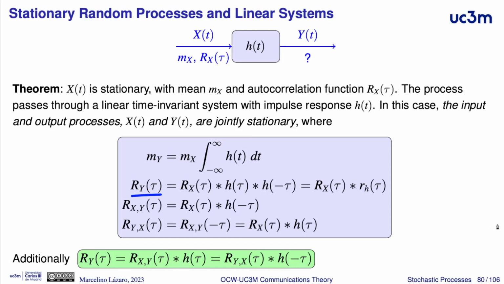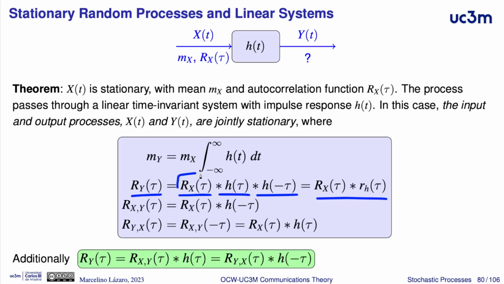In the time domain, what we have is the convolution between the autocorrelation function of the input process, h of tau, and h of minus tau. This is equivalent to the convolution of the autocorrelation function of x with the time ambiguity function of the impulse response h. Convolutions in the time domain become products in the frequency domain.